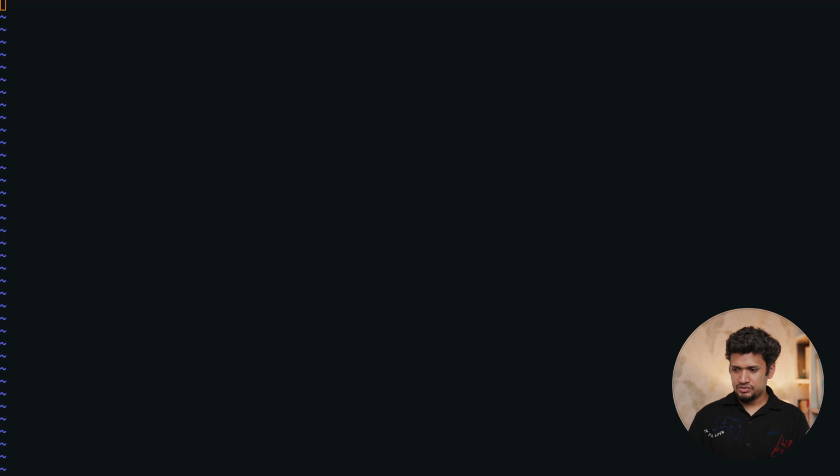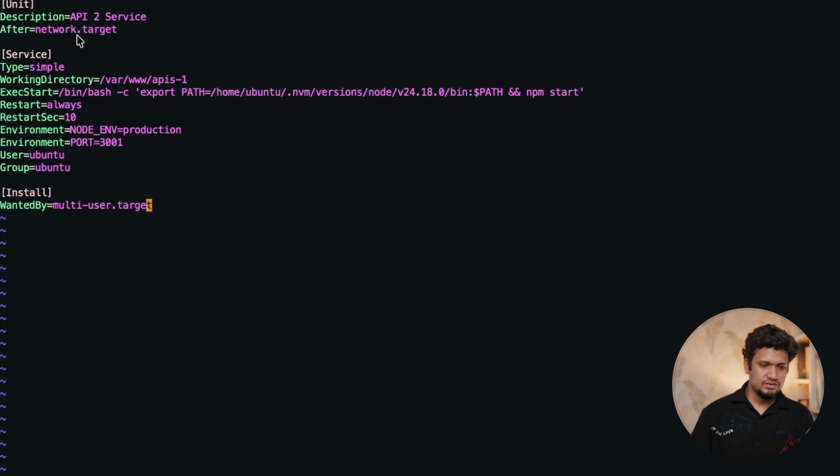For that, I'm going to copy paste here. This is our first service. So here we are going to write the description. This is API 1 service, and the working directory we will go to the var www API 1. So it will first go to the APIs 1 directory, and then it will put in the path variable the node version which we have just installed via nvm, the complete path of it, and after that it will run npm.